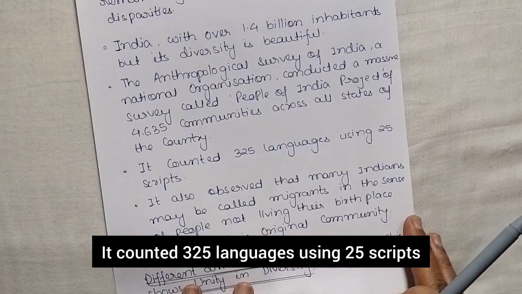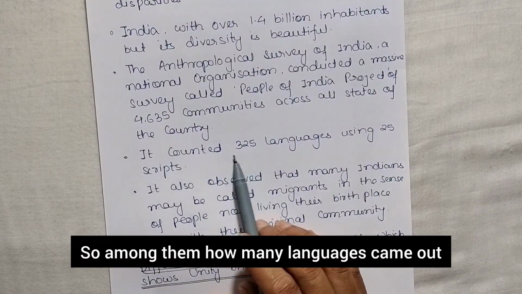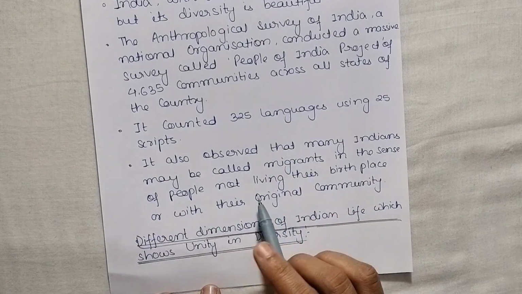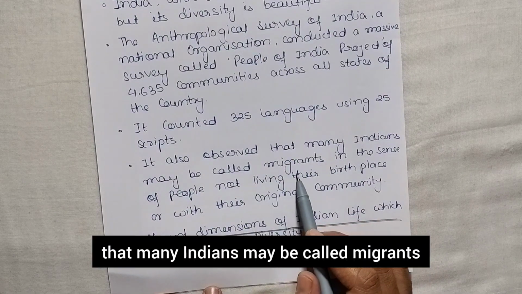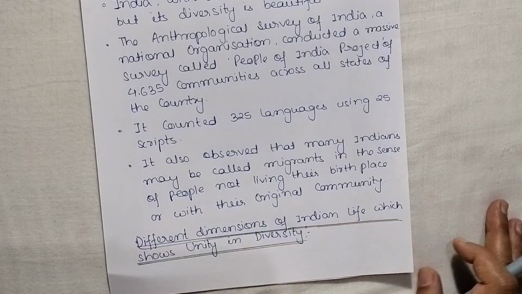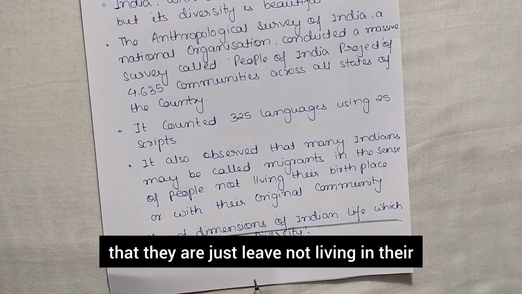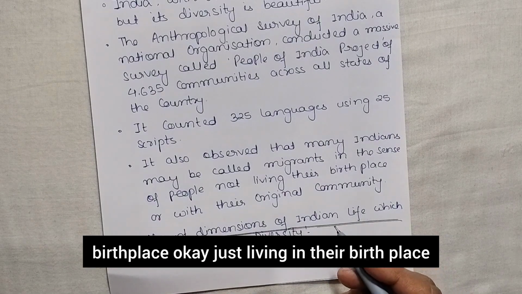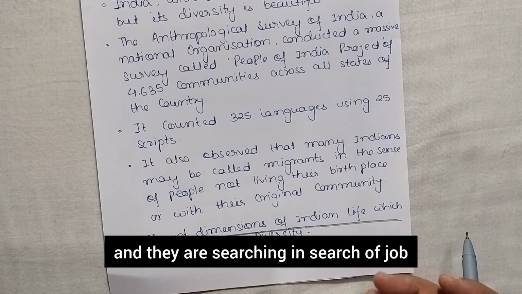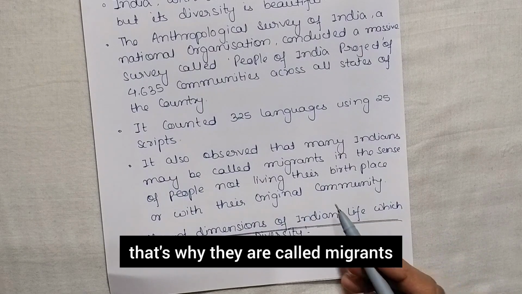It counted 325 languages using 25 scripts. So among them, how many languages came out? Just 325 languages using 25 scripts. It also observed that many Indians may be called migrants, in the sense of people not living in their birthplace or with their original community. So while doing this survey, they also observed that many Indians are called migrants, in the sense that they are not living in their birthplace or with their original community, and they are moving from here to there in search of jobs and work. That's why they are called migrants.